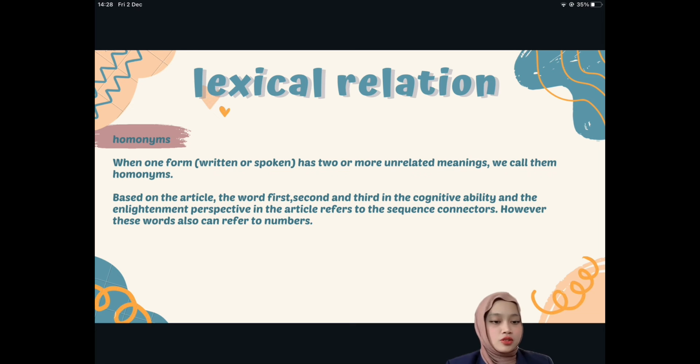Then we have the homonyms. When one form, written or spoken, has 2 or more unrelated meanings, we call them homonyms. Based on the article, the words first, second, and third in the cognitive ability and the alignment perspective in the article refer to sequence connectors. However, these words can also refer to numbers.